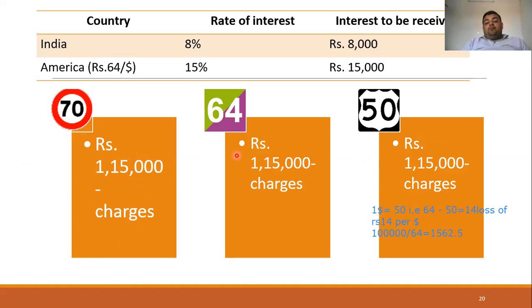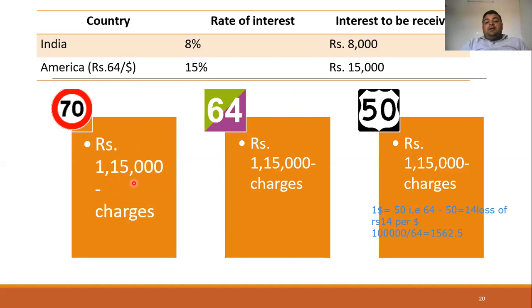So again, what we have done is we have bought 1562.5 US dollars for rupees 1 lakh, in exchange of rupees 1 lakh, and we have sold that in the future market. Now, although the price of the dollar has increased, so the dollar is becoming stronger in relation to the rupee, in this case also the investor, the arbitrager, will get the same amount, because the difference between this 64 and 70 in the future rate will be covered under this.